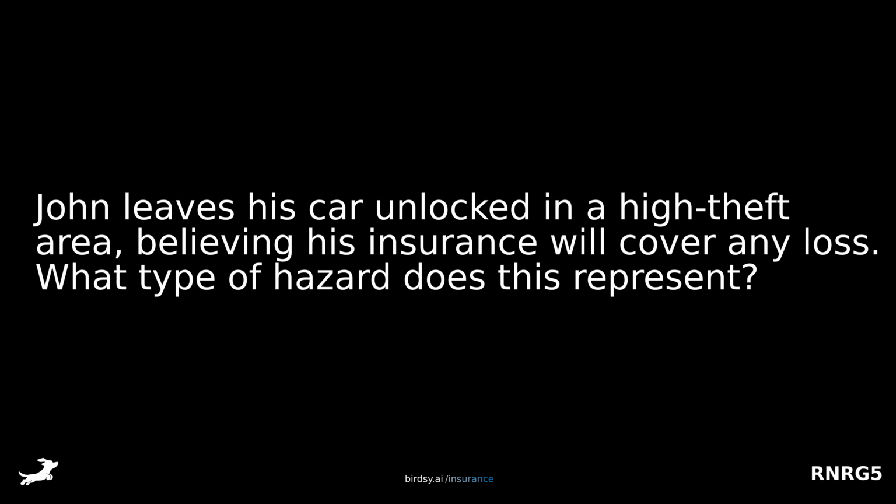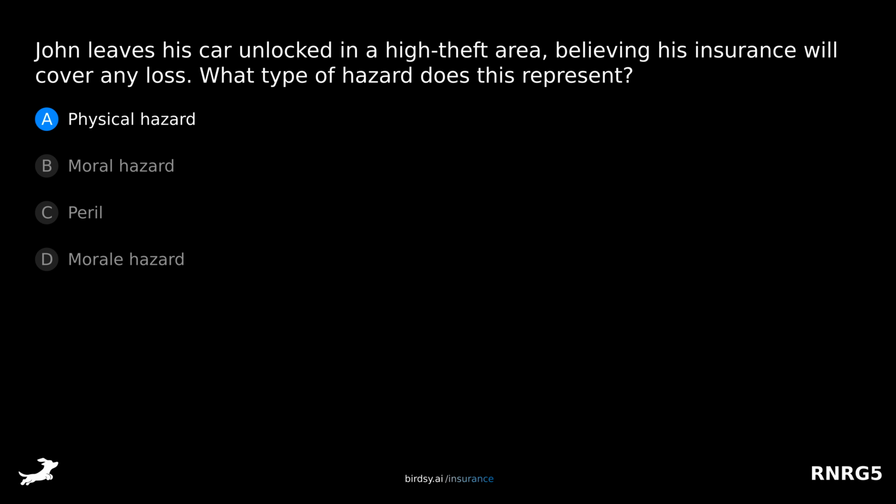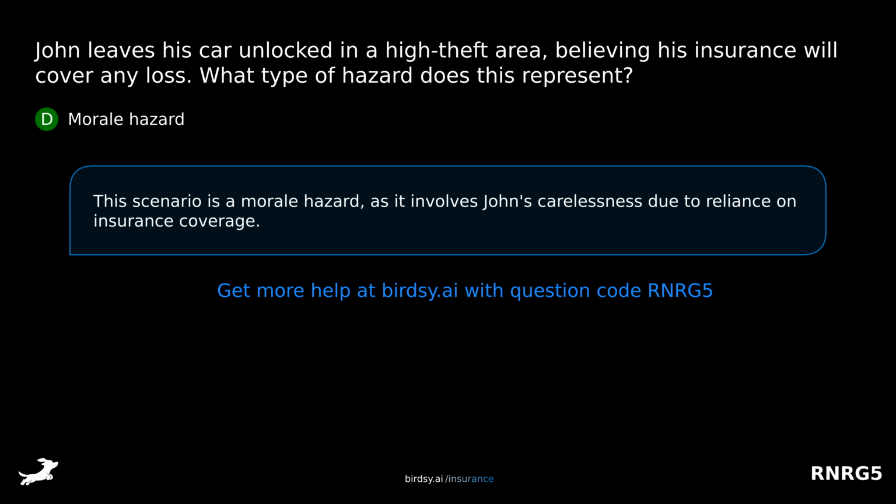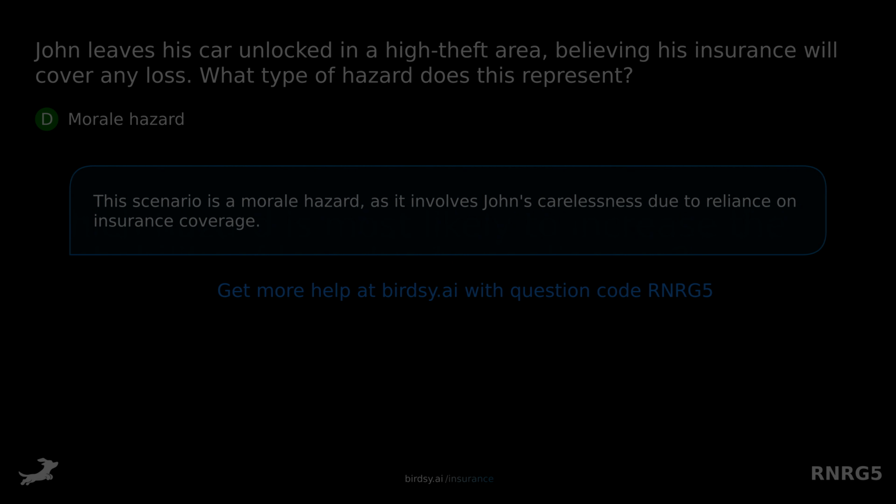John leaves his car unlocked in a high theft area, believing his insurance will cover any loss. What type of hazard does this represent? Is it A, physical hazard? B, moral hazard? C, peril? Or D, morale hazard? The answer is D, morale hazard. This scenario is a morale hazard as it involves John's carelessness due to reliance on insurance coverage.